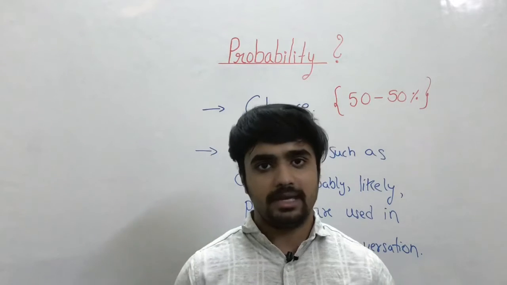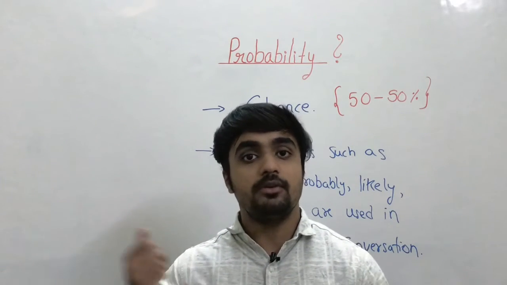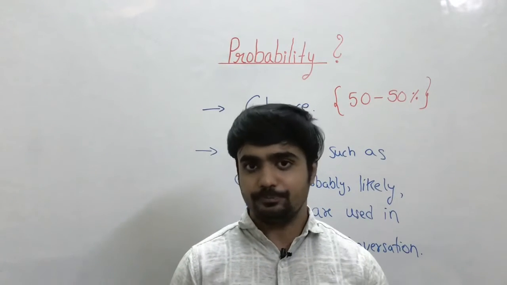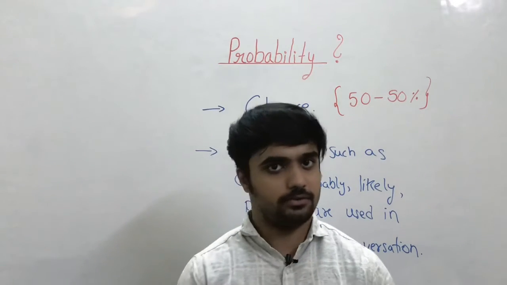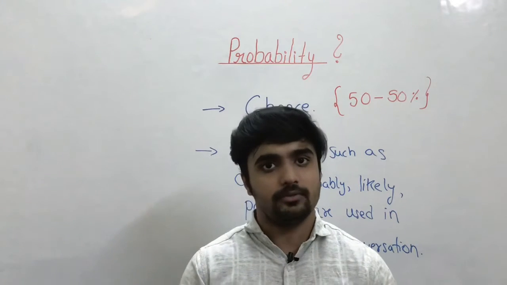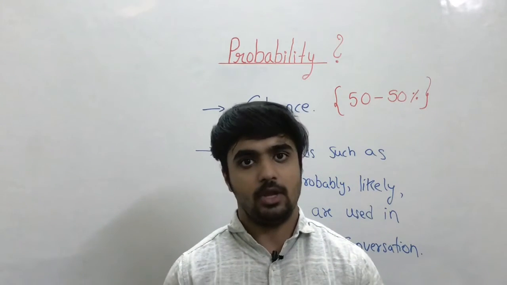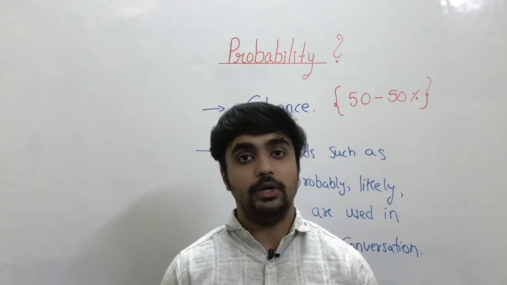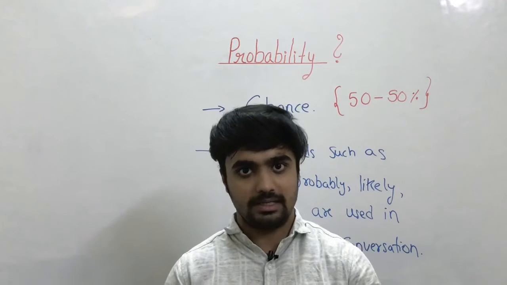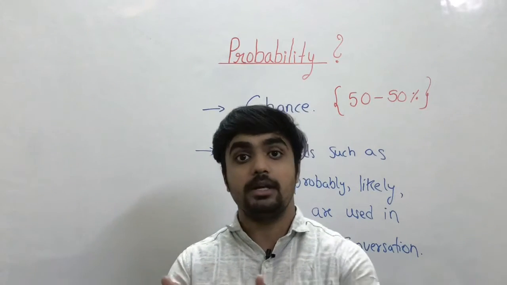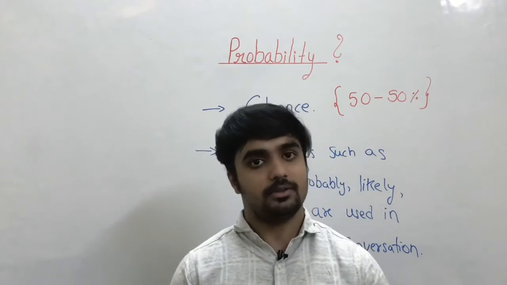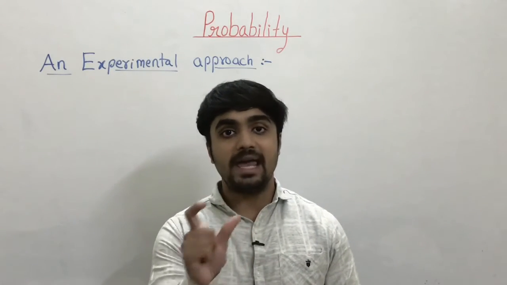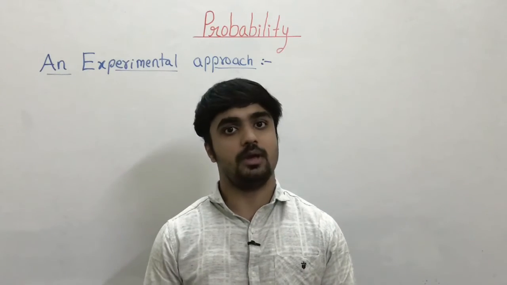Also, one more example we can take. Rohan will surely secure first in class, or Rohan will surely get first class. So the word surely is used in this, so we can also say that it is one of the examples of probability. So this was the theoretical approach of probability. Now we are going to learn about the experimental approach, that is, in mathematics related to a particular event. So let's begin. The basic definition of probability means how likely an event is supposed to happen.